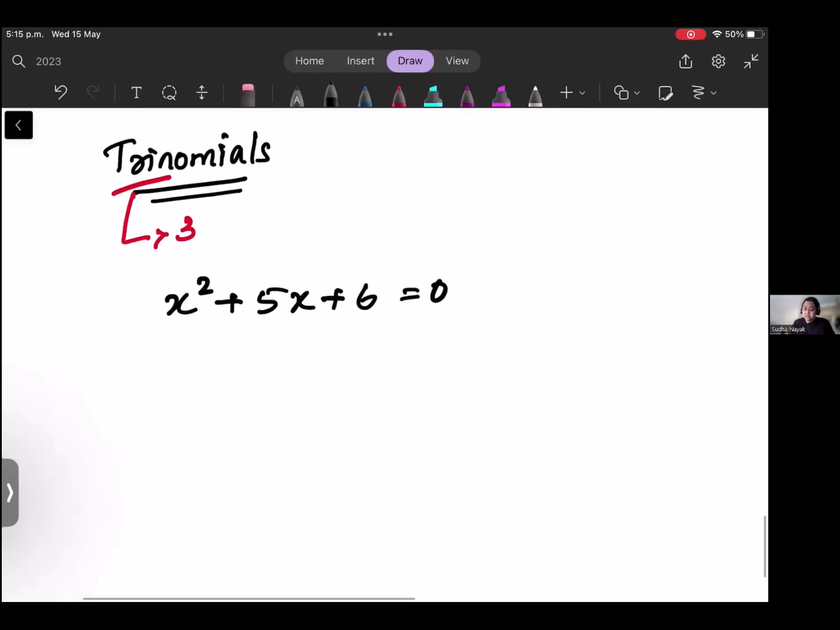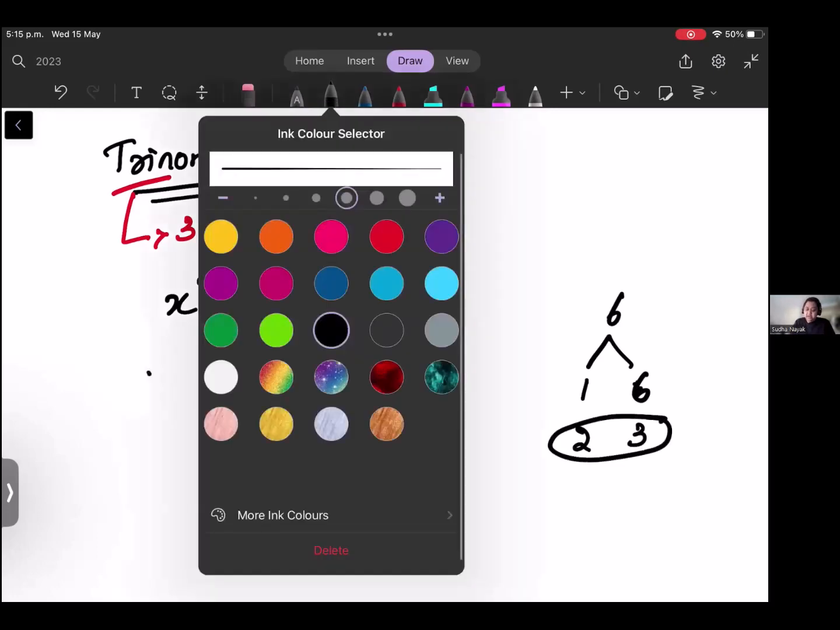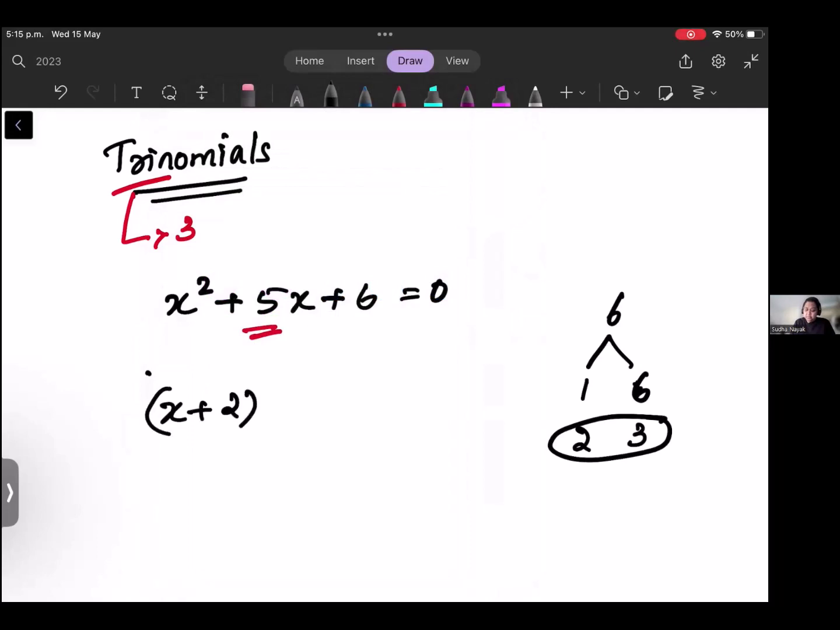There are two methods. The simplest method is you take the factors of 6, okay, 1 and 6, 2 and 3, and find which factors will add up to 5. So it is like 2 and 3, and then you write it like x plus 2, x plus 3 is equal to 0. Okay, this is the factorization.